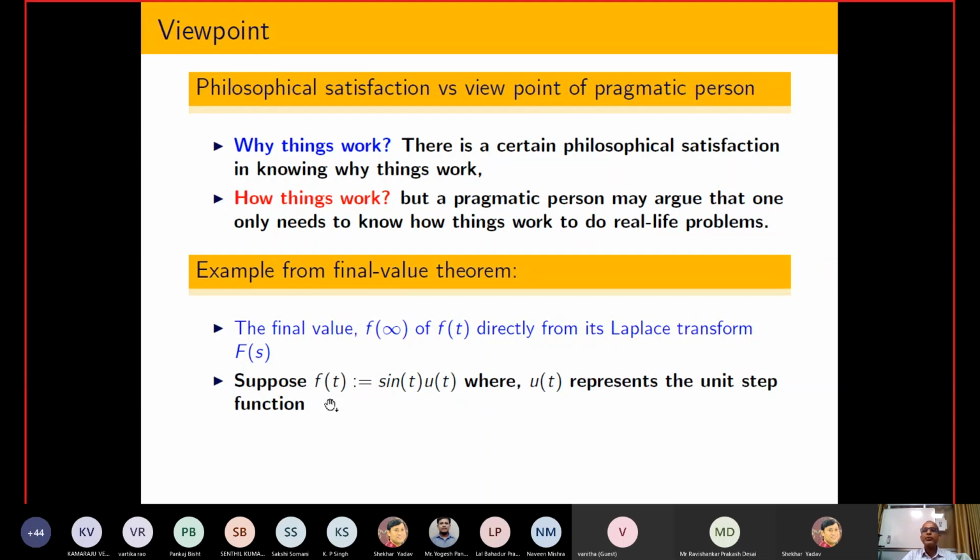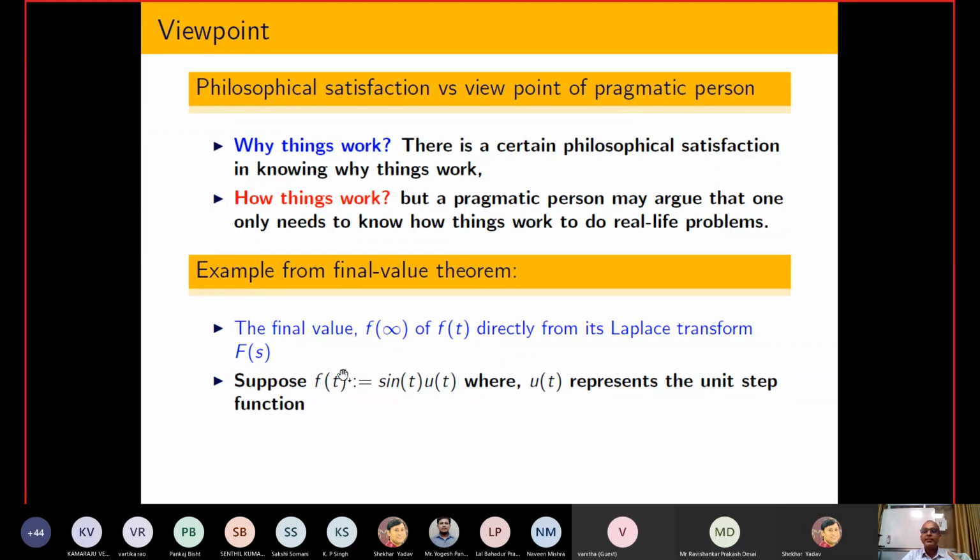Now let us take some function, sin t times u(t), where u(t) represents the unit step function. The meaning of the unit step function is that for t less than 0, this function is equal to 0. At t equal to 0 or onward, it is equal to +1. So that is the meaning of the unit step function.